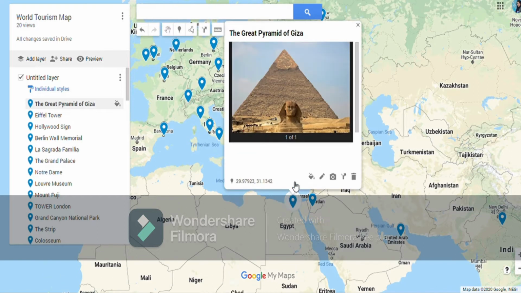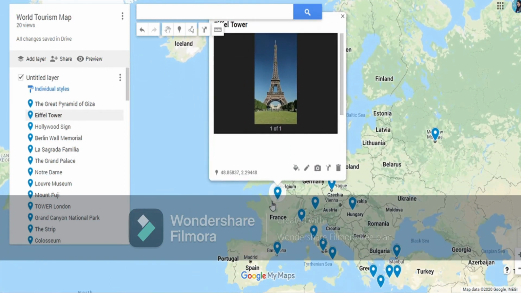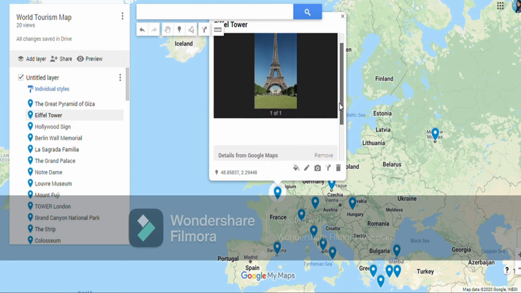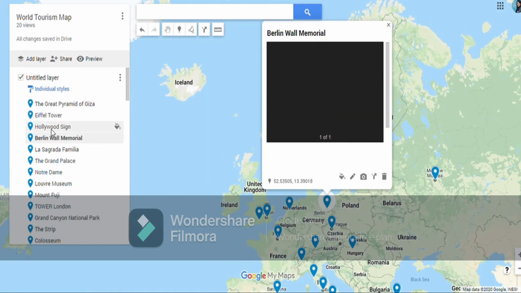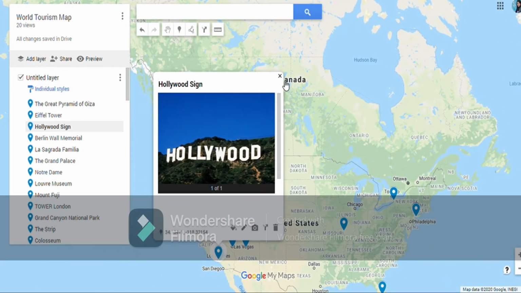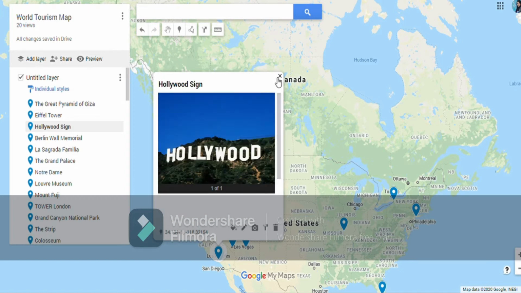Then we have the Eiffel Tower in the City of Love, Paris. So the Eiffel Tower is a monument of love we often see in movies, and it is lit up with a lot of lights. Thousands of lights are used to light this monument. Then we have the Hollywood sign in the USA. It is in California, the state of California. We have the city of Los Angeles, and in Los Angeles you will find this Hollywood sign.